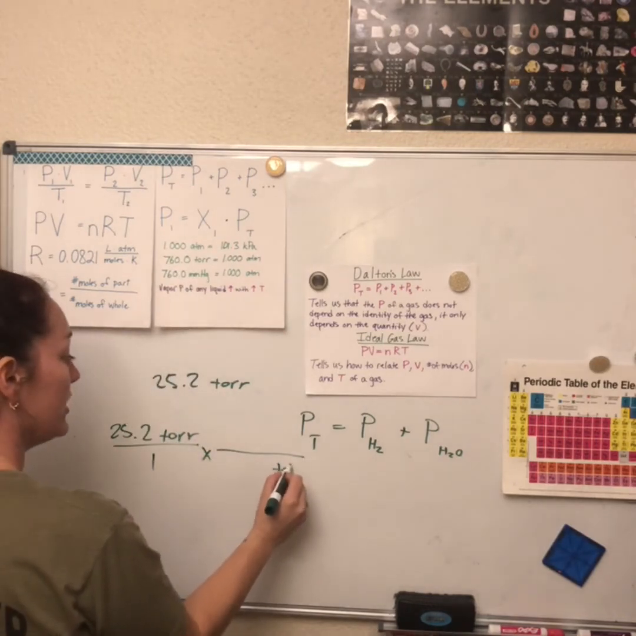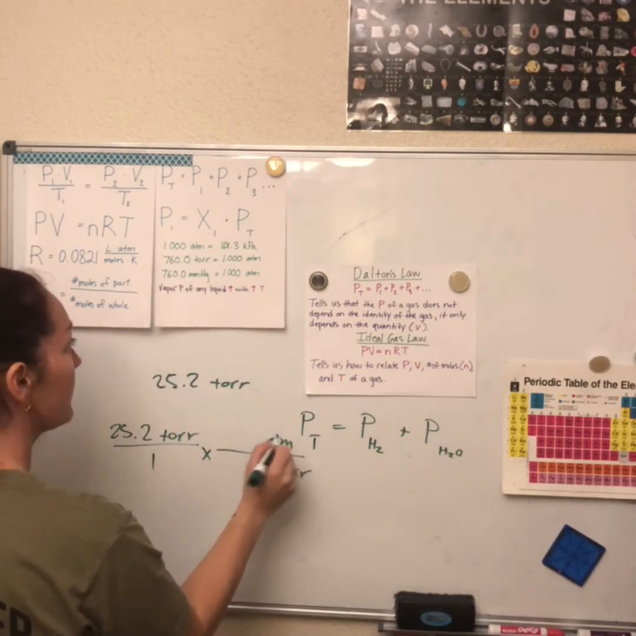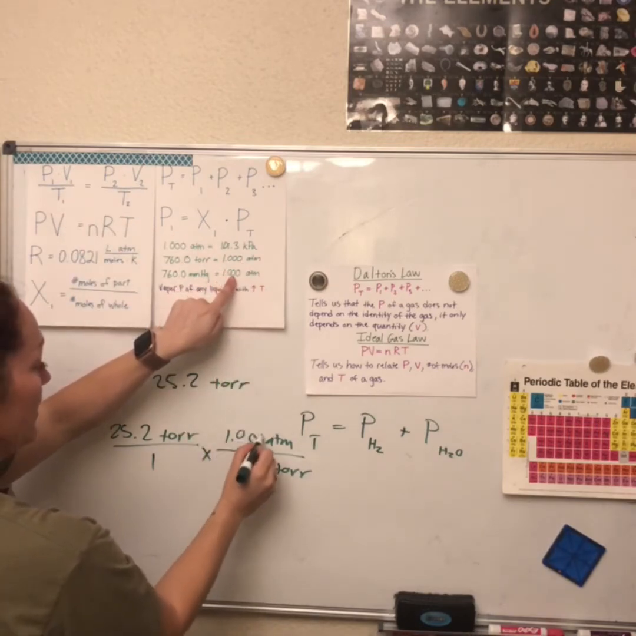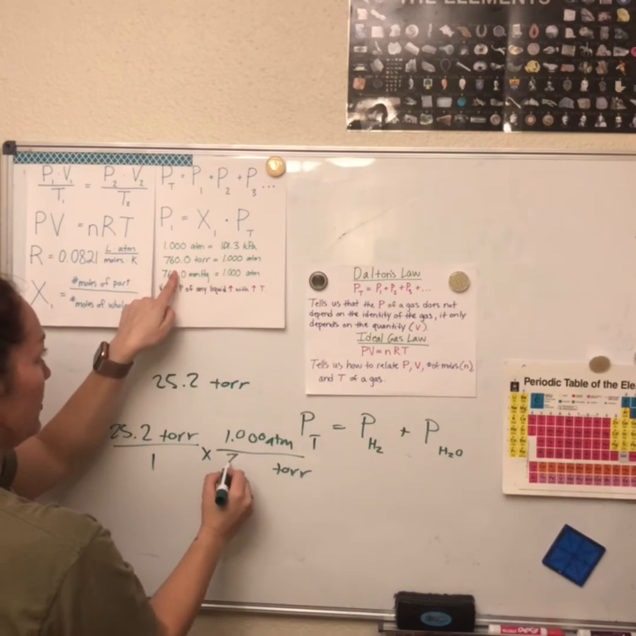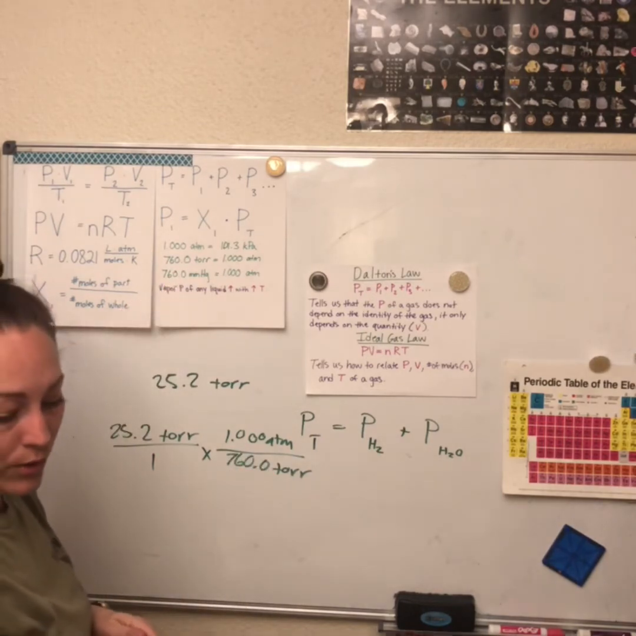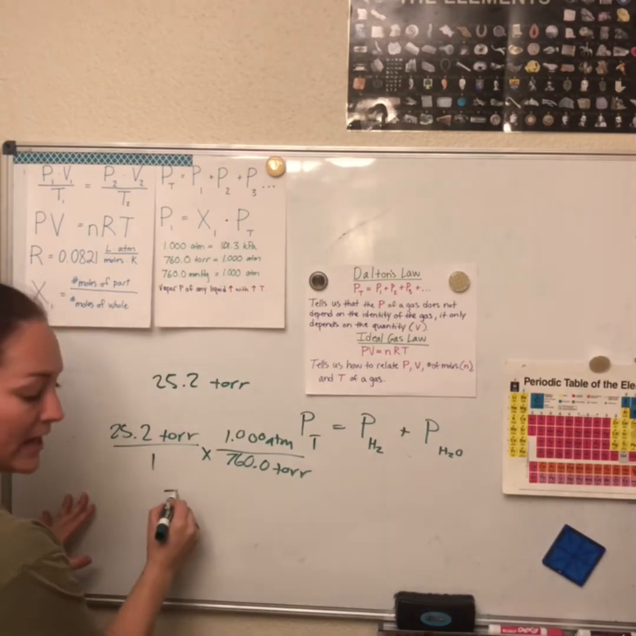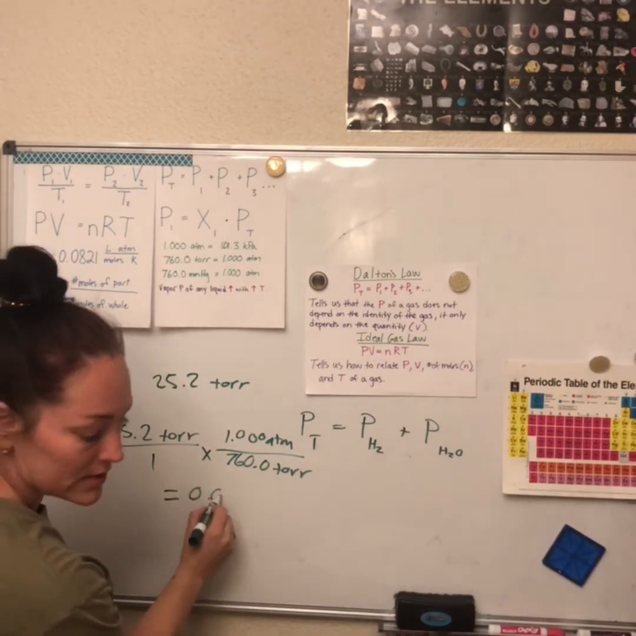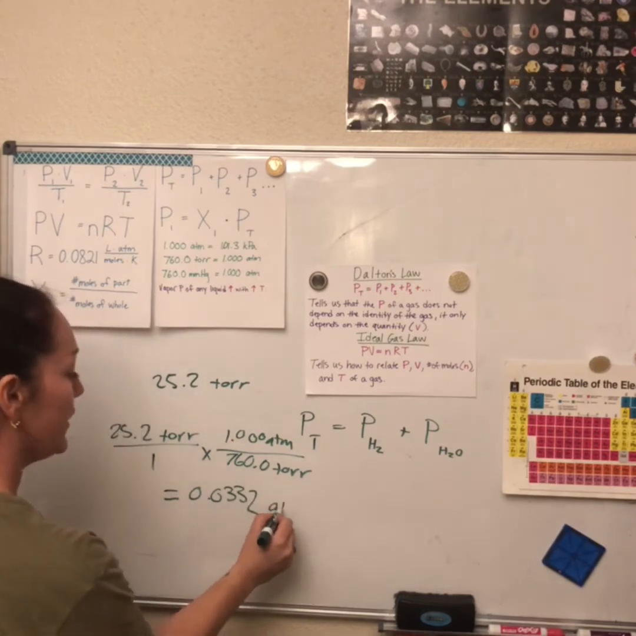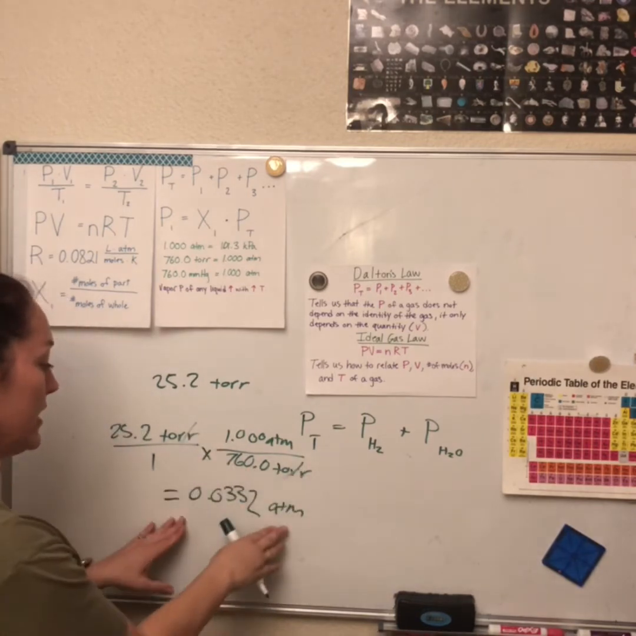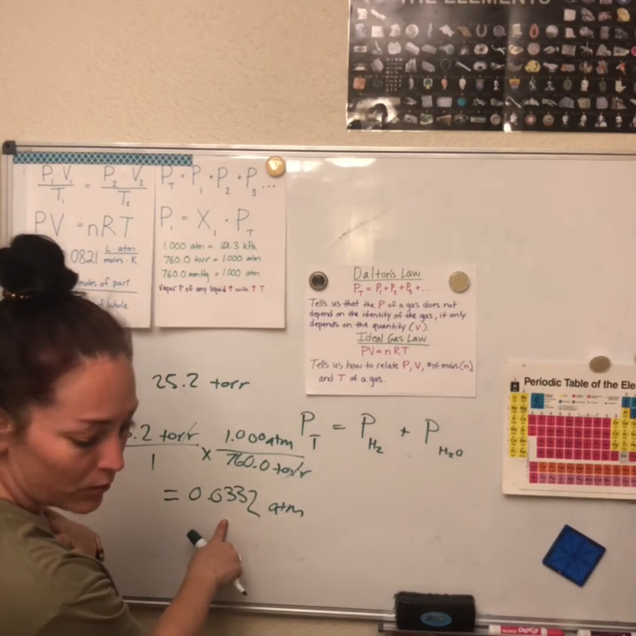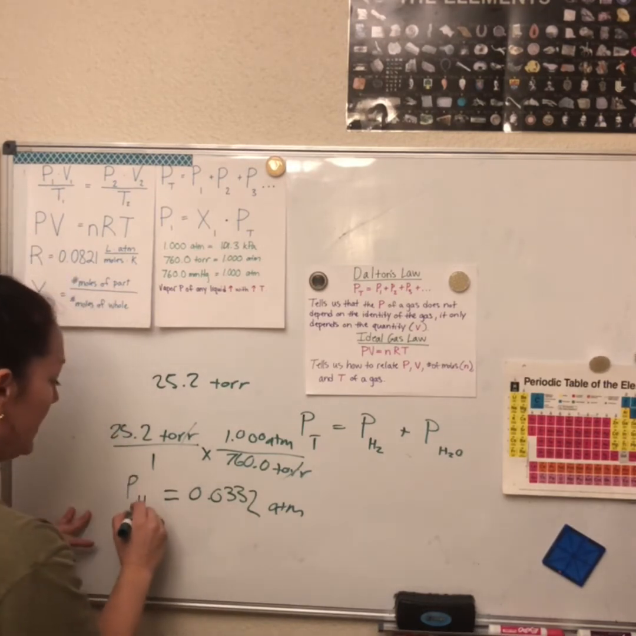So we know torr needs to go down here, atmosphere up here, okay? So we know that 1 atmosphere is equal to 760.0 torr, okay? So if I do that, I end up with 0.0332 atmosphere, because these cancel, okay? So this was for the water pressure of the H2O.